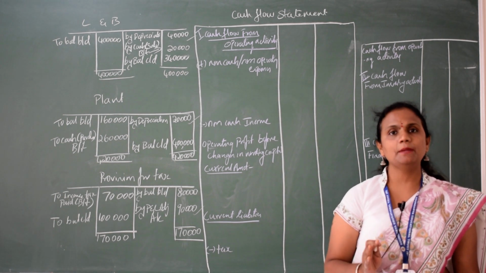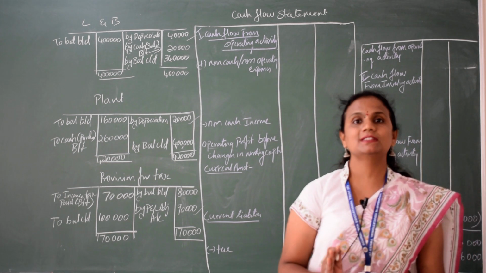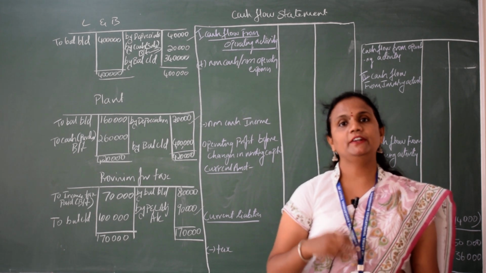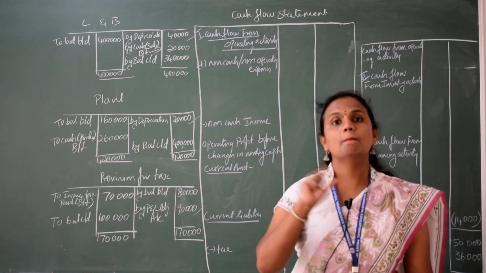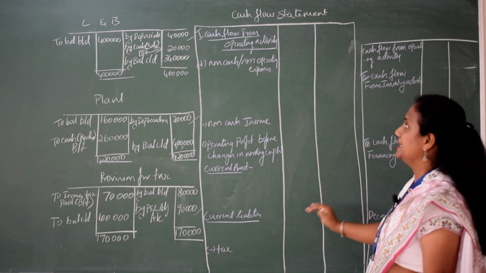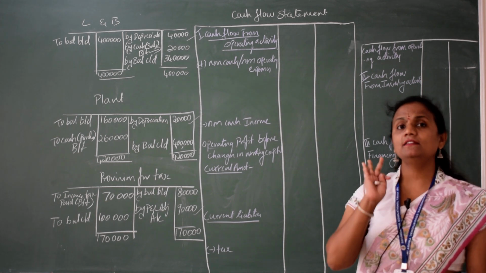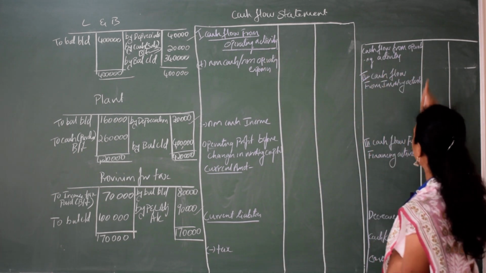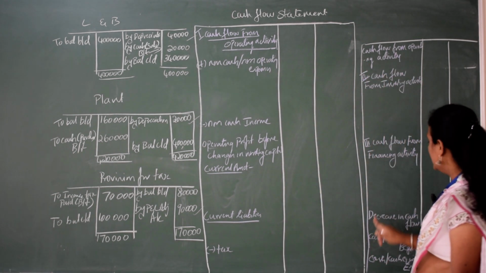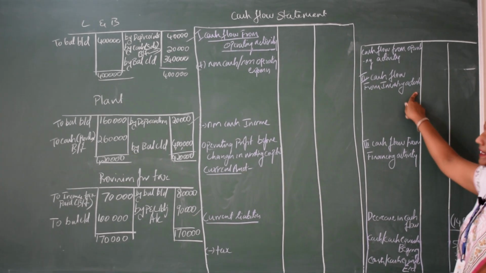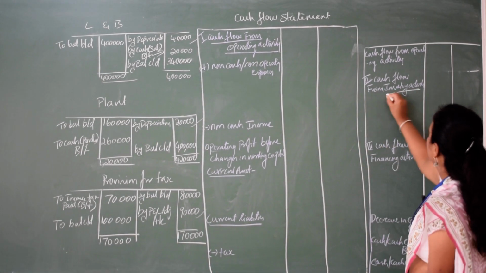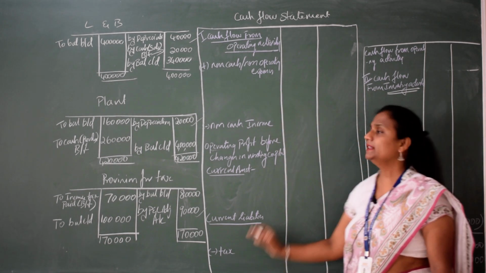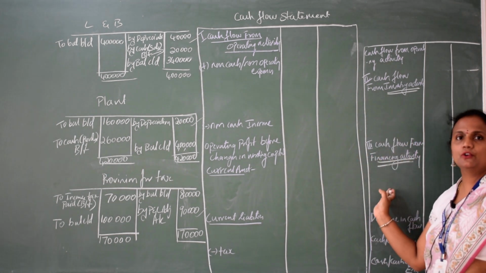When I talk about a statement, please don't use by and to, because it is a statement. It is not a subsidiary book. So we will start with the statement. How many activities are there? There are three activities: cash flow from operating activity, cash flow from financing activity, and cash flow from investing activity. Operating is the biggest activity. The other two are very easy and very small.